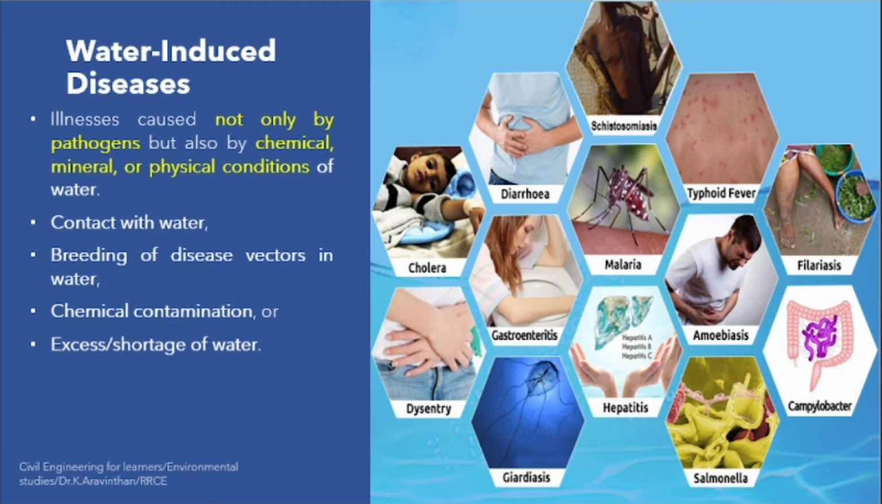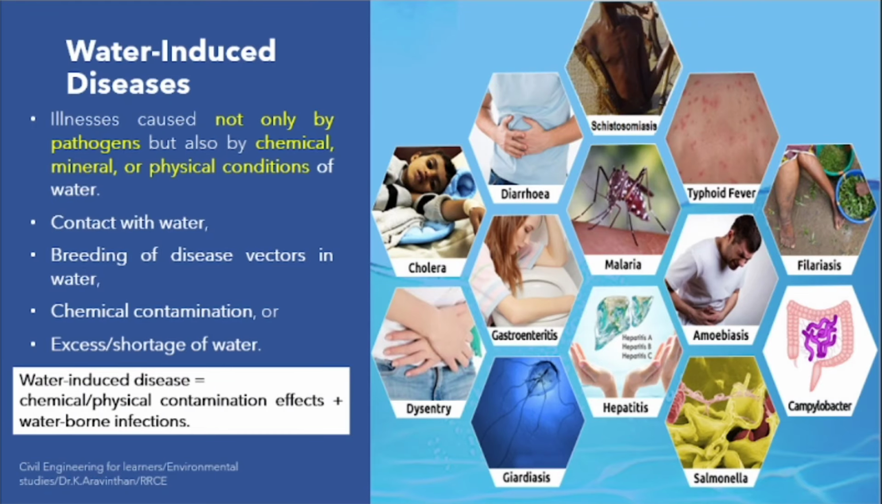Now in the first part, I have told you nearly how many types of disease I have discussed. 5 types of disease. So these 5 diseases are purely due to waterborne disease. Now let me discuss water induced disease. Waterborne and water induced. Water induced is due to chemicals or minerals, etc. So this is the difference. In short, water induced disease is chemical or physical contamination effects plus waterborne disease. This consists of both. It might be due to waterborne and this mineral or chemical contamination. So due to that you will be getting some of the diseases which I will discuss.